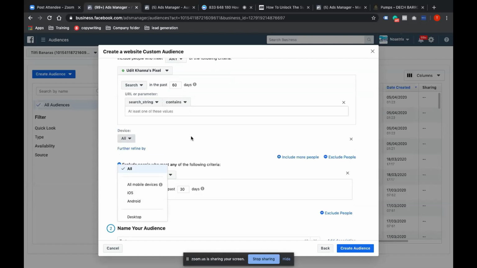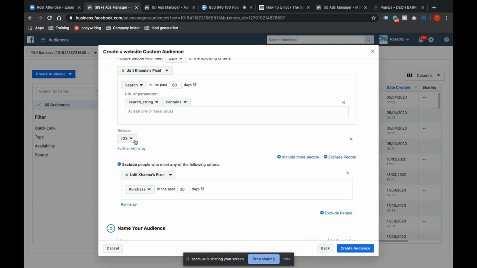As per my understanding, very few people use this option. So iOS, Android. Now everyone understands that whosoever is using iOS supposedly has more purchasing power than the average Android user, right? So if I am somewhere in the premium category, I should always test this. I'll not say it always works, but trust me, out of 10 times, 6 to 7 times this option has given very good results, even way better than the simple lookalike audience.